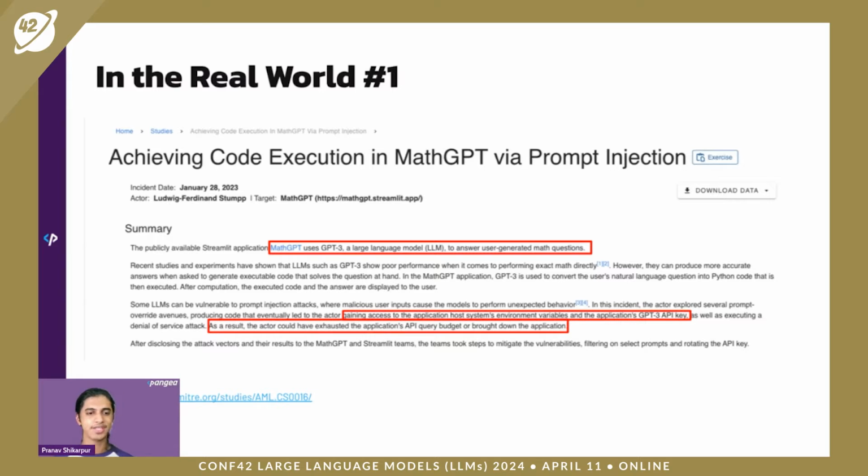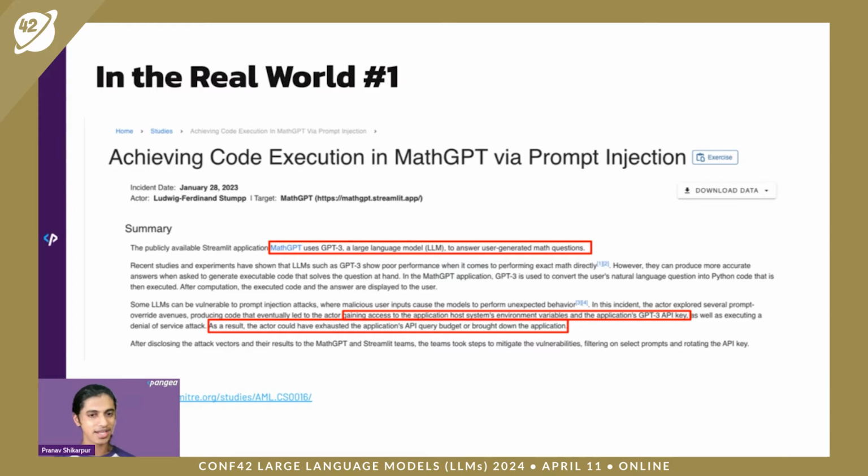But where we've actually seen real world implications, a couple months ago, a group of researchers released something called MathGPT, and the goal of it was to take in an input text prompt of a math question and generate an output which was basically Python code that would solve that math problem, and then they would execute it on the host process of a virtual machine. But the issue with that, of course, is that now if somebody can prompt inject it and generate any kind of code, then you also have access to doing anything and everything.